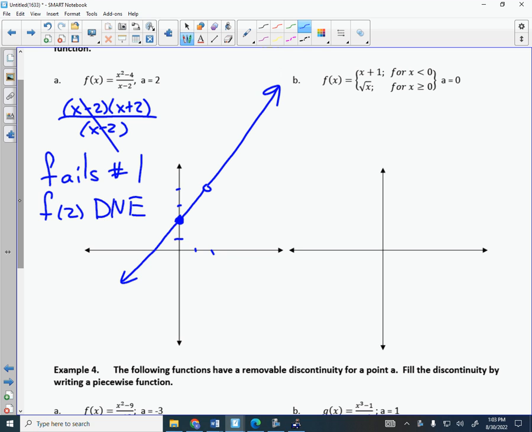What do you call this kind of function? Piecewise. What does the graph of x plus 1 look like? Good. What does the square root of x look like? Okay, so let's draw those graphs. I'm going to plug in 0, and when you plug in 0, what do you get? 1. Open circle or closed circle? Open circle, and I'm going to draw a graph of x plus 1. I'm just going to draw the left side. We all see how I did that?